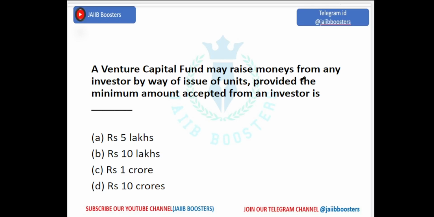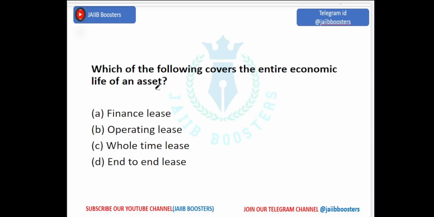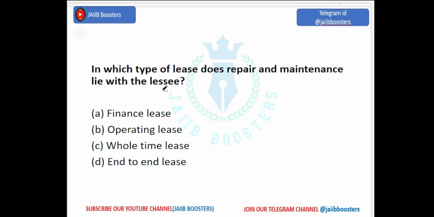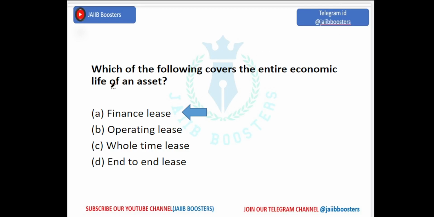A venture capital fund may raise monies from any investor by way of issue of units, provided the minimum amount accepted from an investor is 5 lakhs, 10 lakhs, 1 crore, or 10 crores. The minimum amount accepted from an investor is 5 lakhs. Which of the following covers the entire economic life of an asset? Finance lease, operating lease, full-time lease, end-to-end lease. It is finance lease. In which type of lease does repair and maintenance lie with the lessee? It's operating lease.